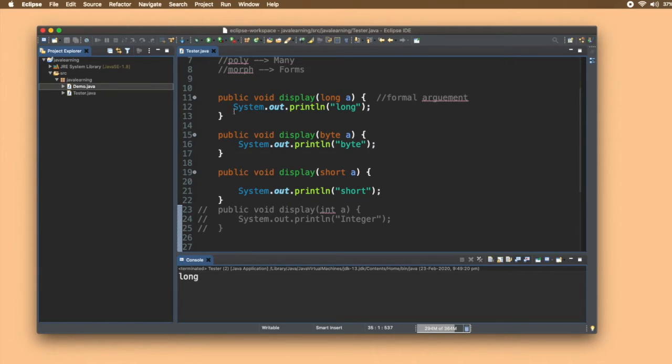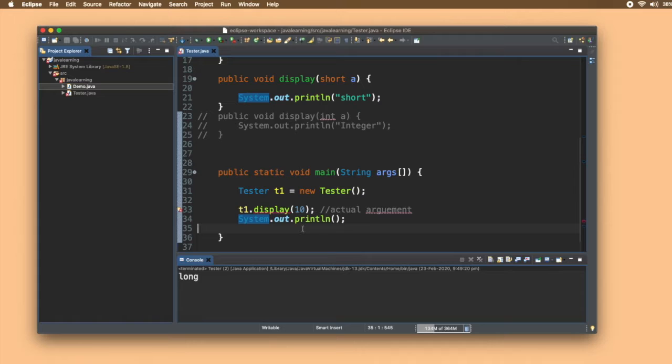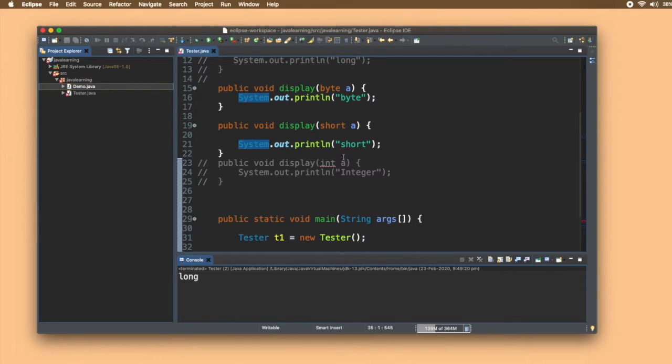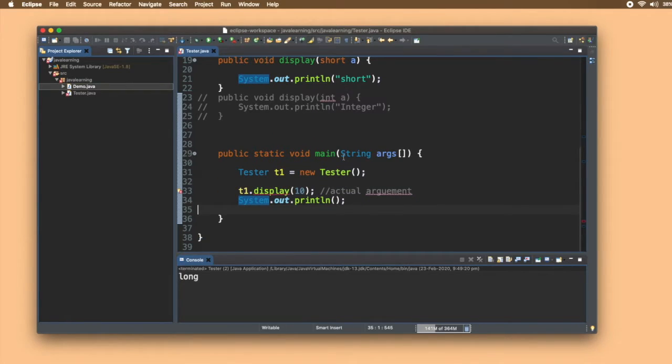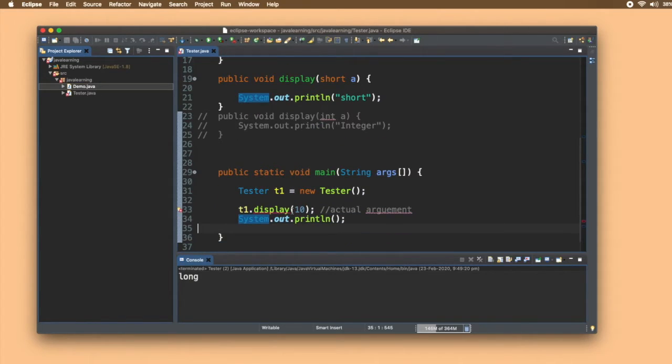And let's understand this further. I'll comment this long out. See, I have commented this out. Okay, now you can see in red line it is showing some error, because 10 is an integer constant and it cannot fit in byte or short. Why? Because integer takes up 4 bytes, whereas byte and short take 1 and 2 bytes respectively. So we have to convert it explicitly. I can write byte here.